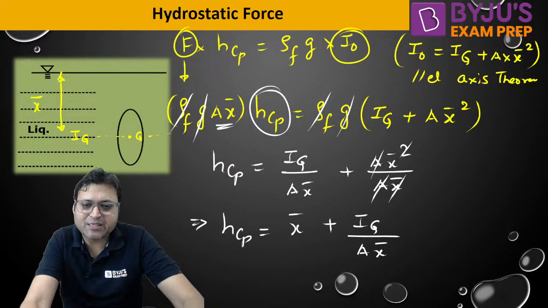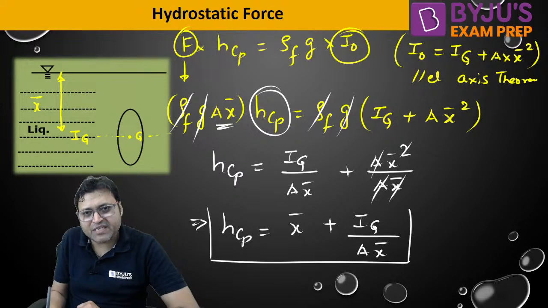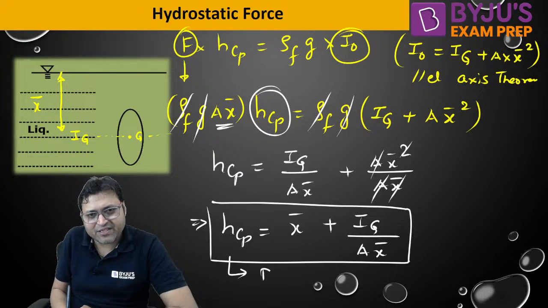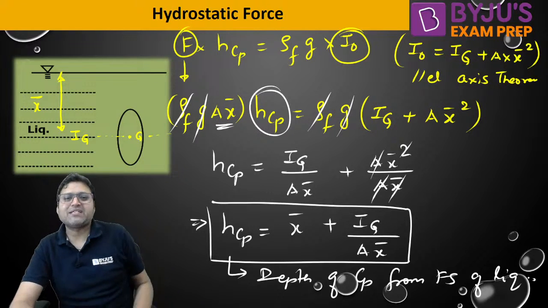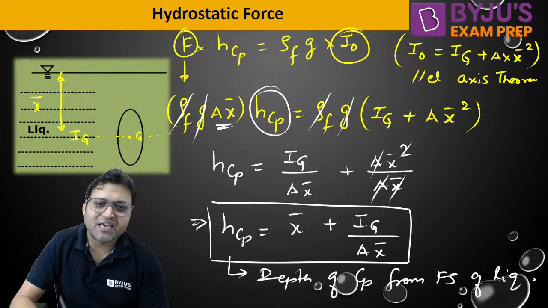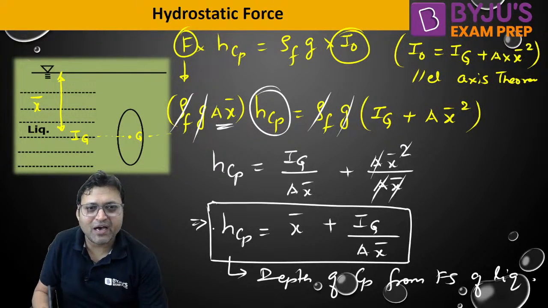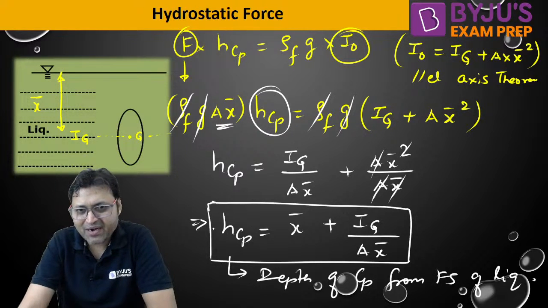This is the expression for depth of CP from the free surface of the liquid. That is, depth of center of pressure from the free surface of the liquid. These are the two formulas you need to remember.